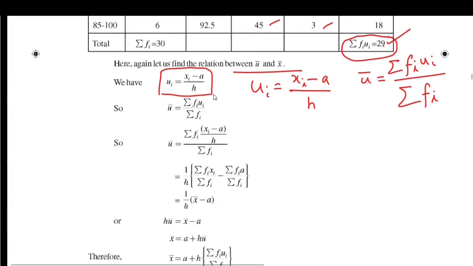Now substituting the ui value here, we get u bar is equal to sigma of fi into xi minus a by h.